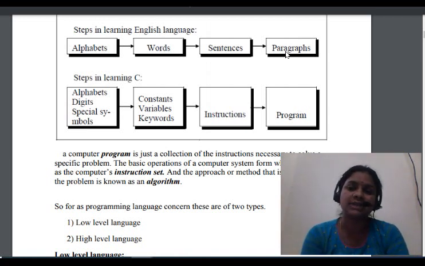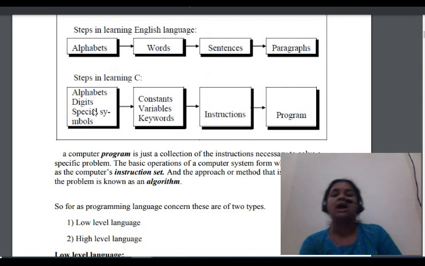The paragraph is a collection of sentences. A sentence is a collection of words. A word is a collection of alphabets. In the same way, the program is a collection of instructions. An instruction is a collection of constants, variables and keywords, and these are all made from alphabets, digits and special symbols.